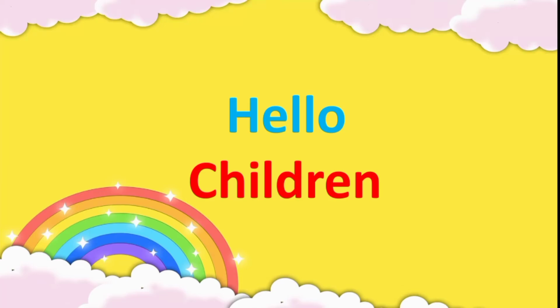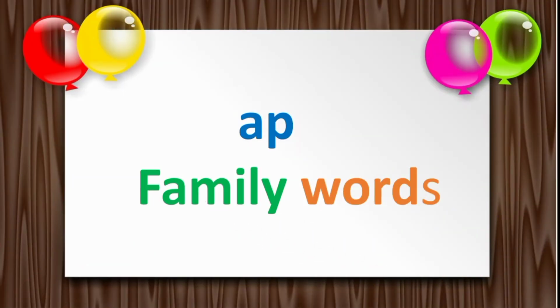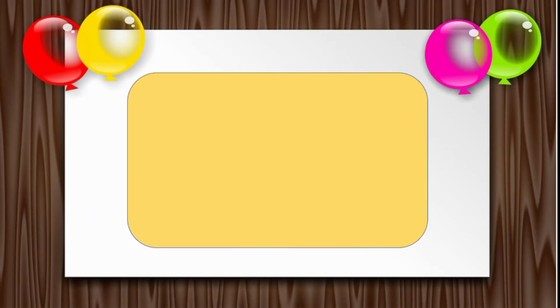Hello children, today we are going to learn app family words. Here comes the letter A. The letter A makes the sound A. Now here comes the letter P. The letter P makes the sound P. If we blend these two letters together, we will get a new sound, that is app.